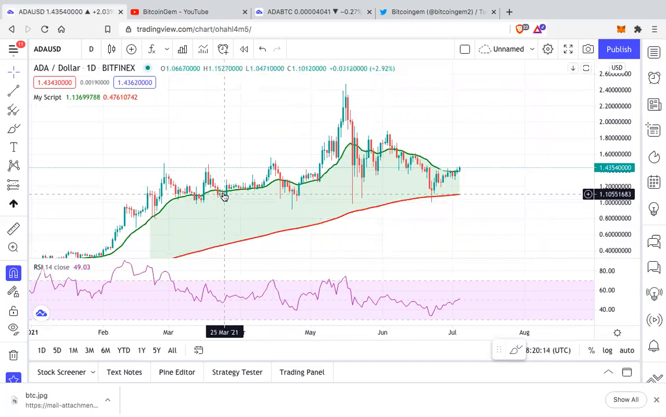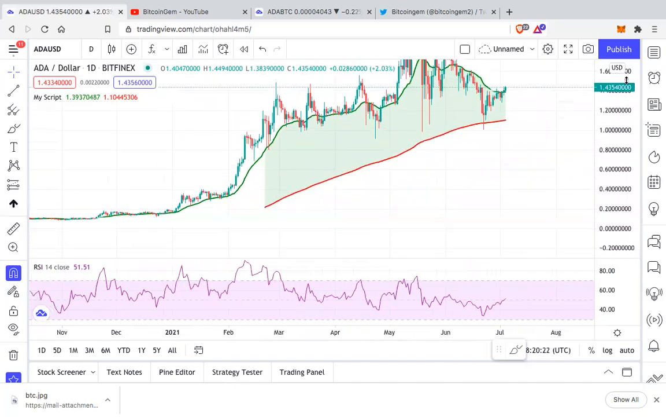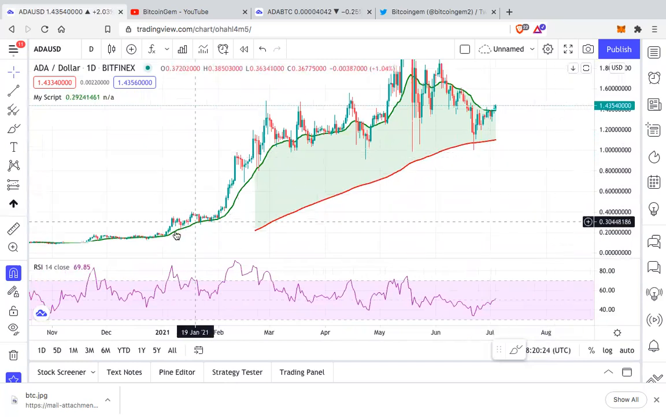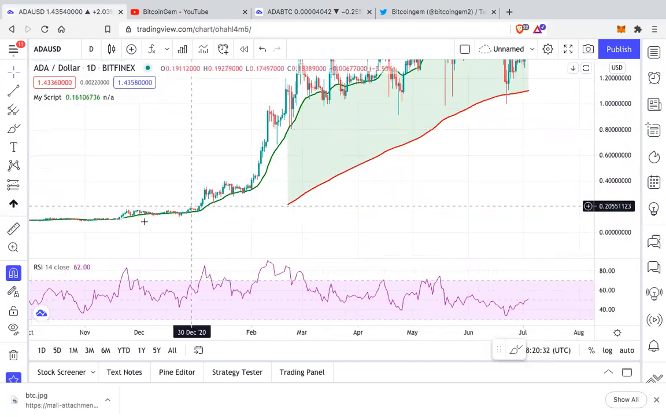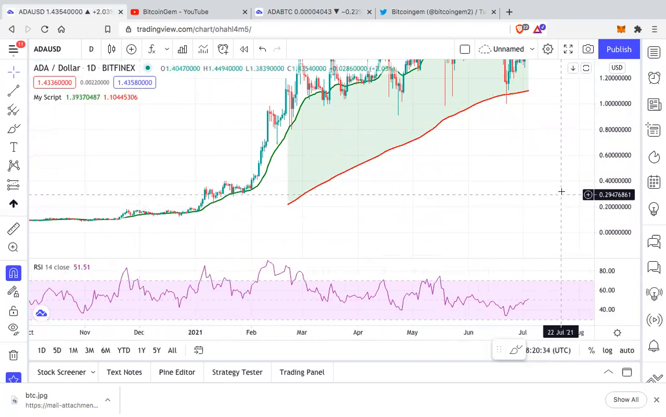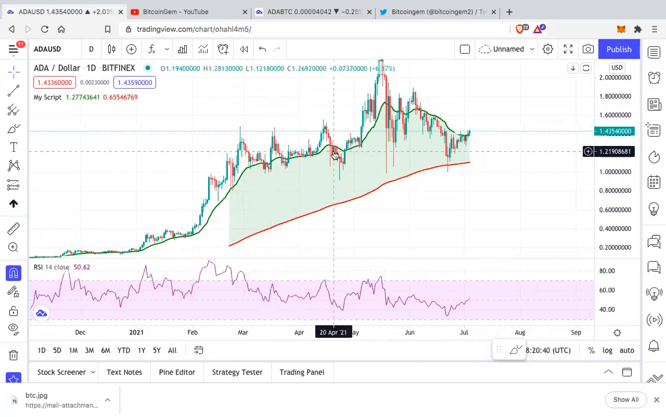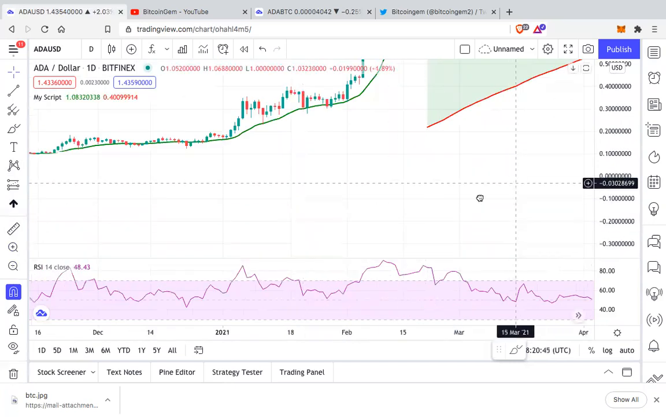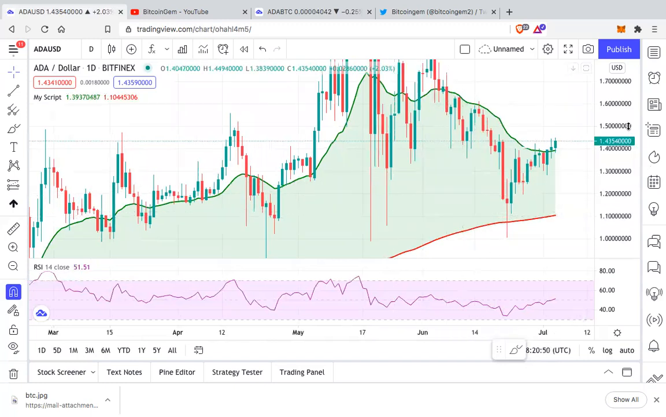And this green line that you see is the 21 exponential moving average. I use it quite often to understand whether an asset's trend is bullish or bearish. If you see this entire Cardano pump since November last year, it's always above the 21 exponential moving average, and you can see that during this entire pump, Cardano has never broken it. And hence it pumped crazily.